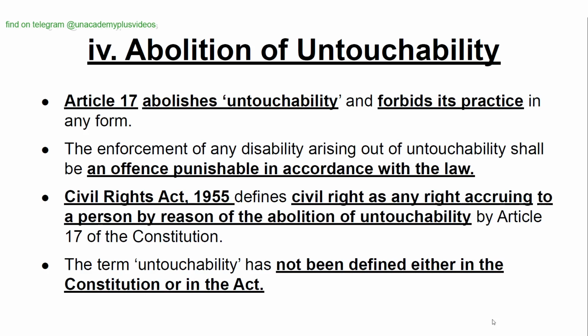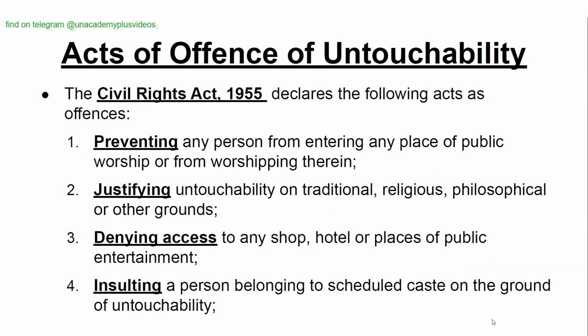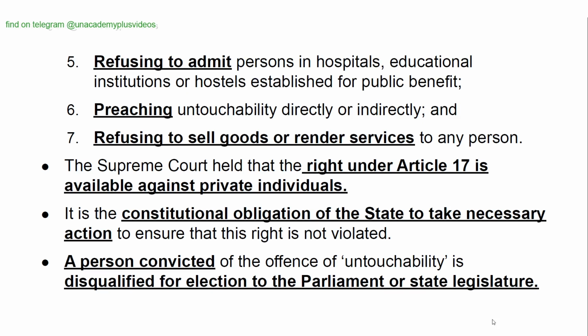The Civil Rights Act 1955 defines civil right as any right accruing to a person by reason of the abolition of untouchability by Article 17 of the Constitution. The term untouchability has not been defined either in the Constitution or in the Act. Acts of offense of untouchability under the Civil Rights Act 1955: preventing, justifying, denying access and insulting, refusing to admit, preaching, refusing to sell goods or render services to any such person.